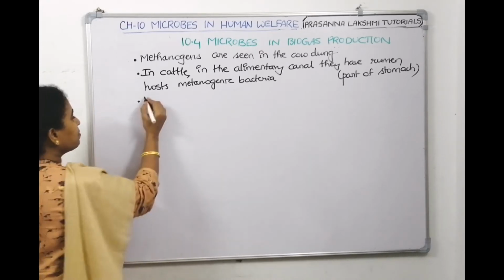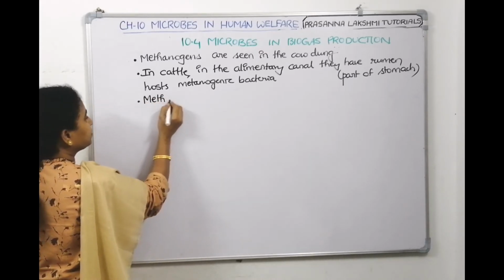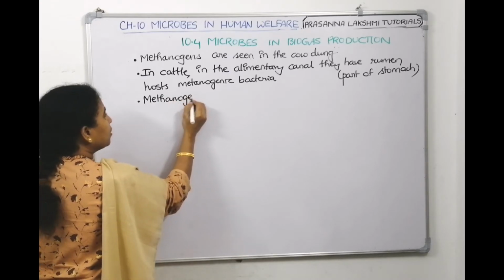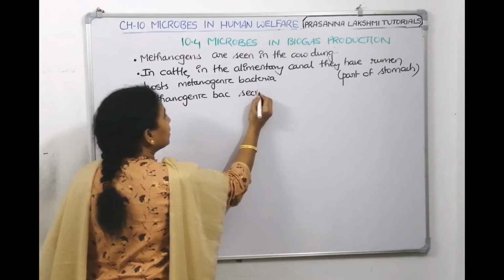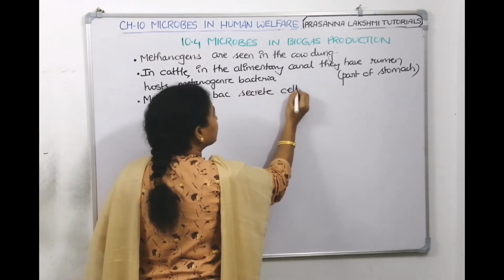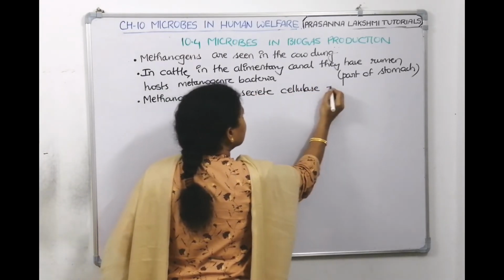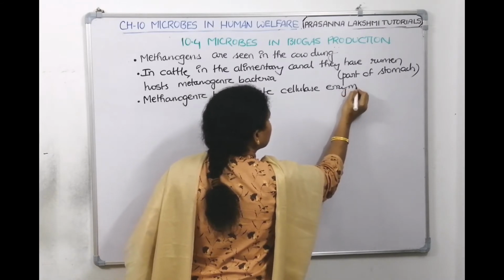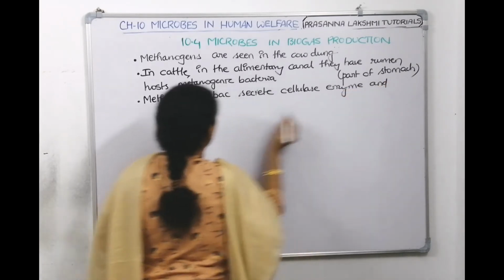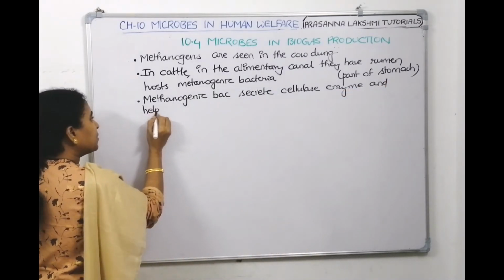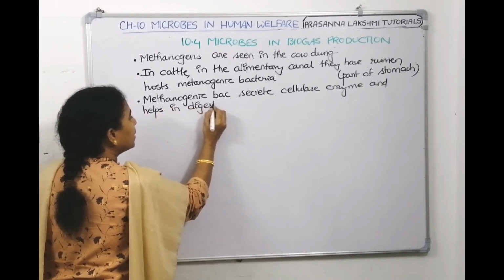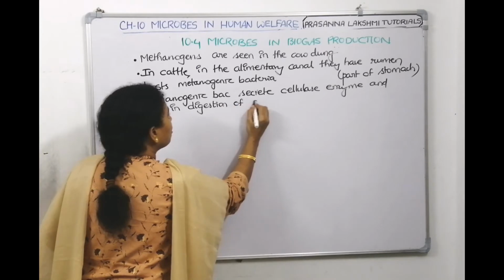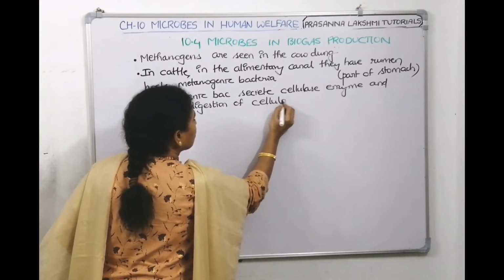So, this methanogenic bacteria, what do they secrete? They secrete cellulase enzyme and help in digestion of cellulose.